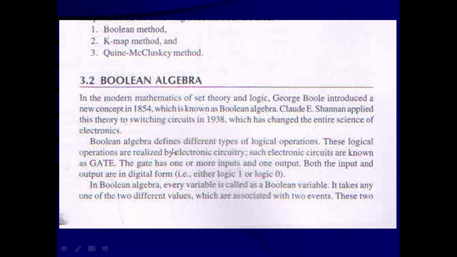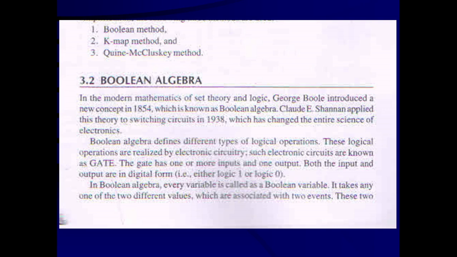Boolean algebra defines different types of logical operations. So using Boolean algebra, different logic operations like AND operation, OR operation and NOT operation can be defined. These logical operations are realized by electronic circuitry. Such electronic circuits are known as gates. This is the definition of the gate.